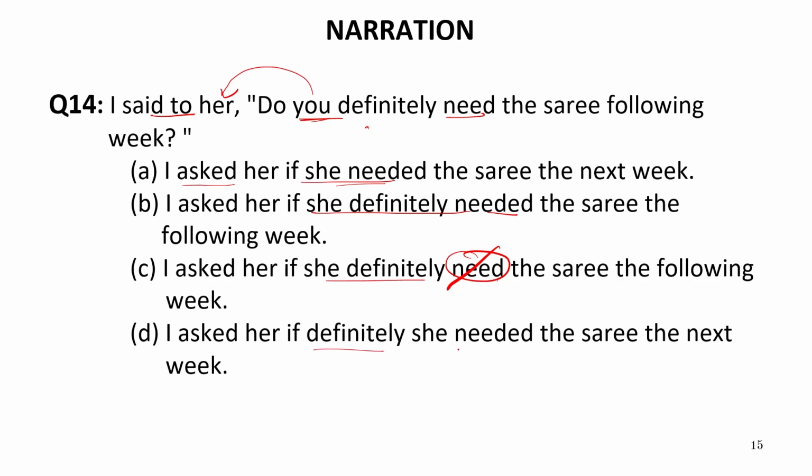I asked her if definitely she. Now the interrogative structure has to be converted into assertive. So this cannot be the answer. This is also not the possible situation because it was written definitely before the word she. If definitely she needed. This is not the correct sequence of the words in the sentence. So I asked her if she definitely needed the sari the following week. This will be the correct answer. So our answer is B, which is absolutely correct.